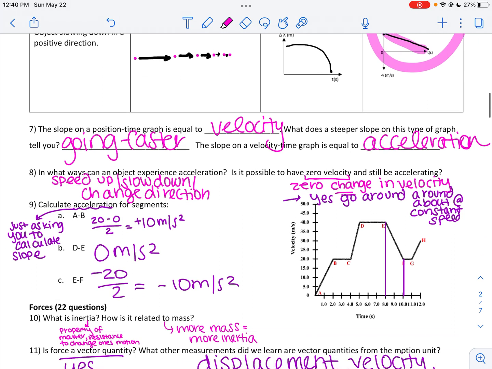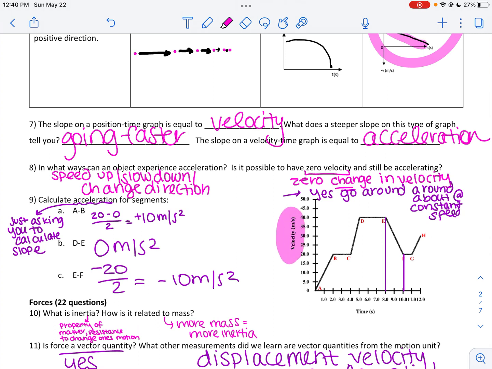Okay? So you gotta be really, really careful, especially on this next one that you see here. I need to look at my y-axis first and say, okay, at this point A, at time 0, I'm going 0 meters per second. At B, 2 seconds later, I'm going 20 meters per second. So that means I have sped up. And so you can calculate the acceleration for that segment, which is what's happening over here. And I put that note there. All I'm doing is asking for you to calculate the slope. Okay? Since it is acceleration, I did include positive and negative values so that I would be able to indicate that vector quantity.